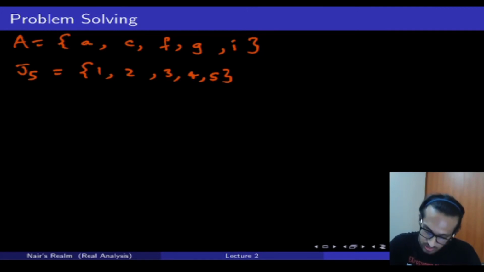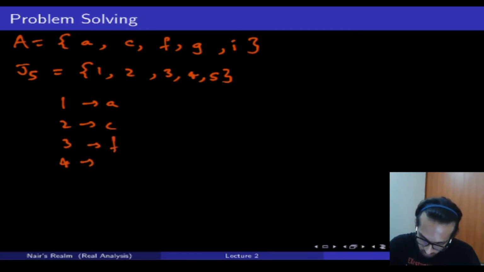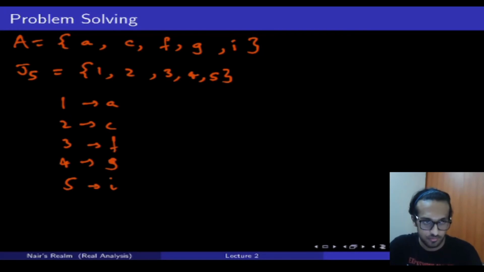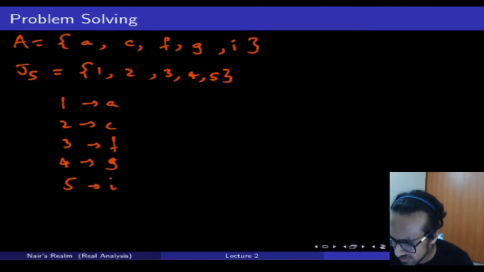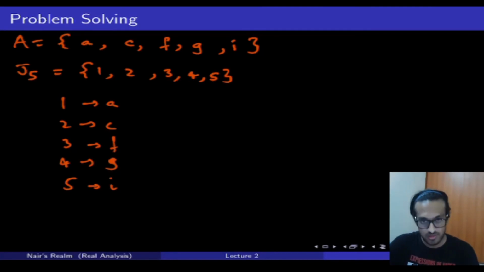I can map 1 to A, 2 to C, 3 to F, 4 to G, and 5 to I. Now this is a one-to-one map, correct? It is an onto map as well. And it is in fact an equivalence relation, which you can check for yourself, because you have to check those three properties. I don't want to spend too much time on it, but it actually is.